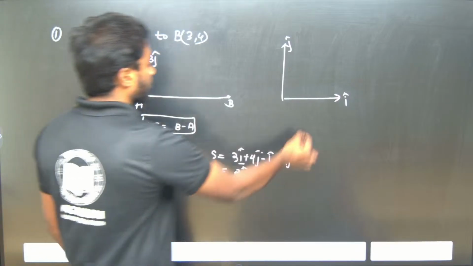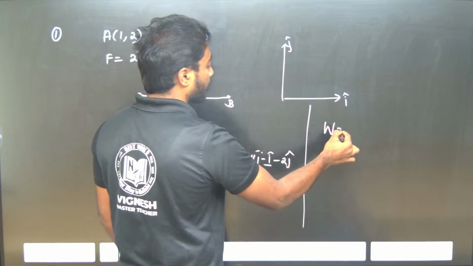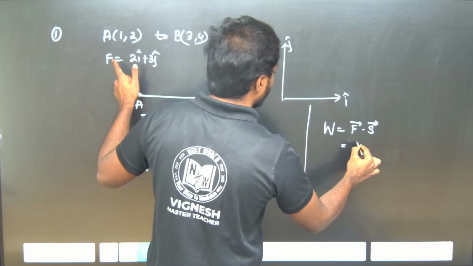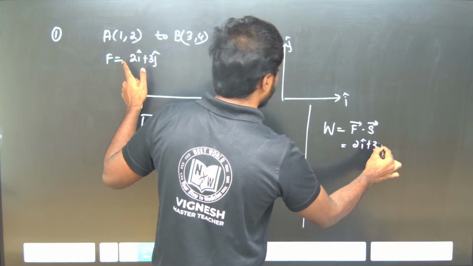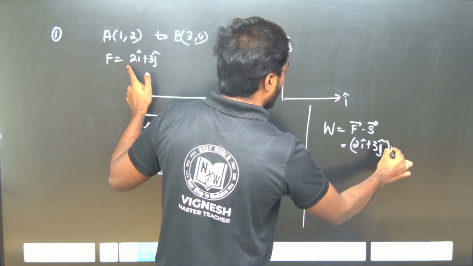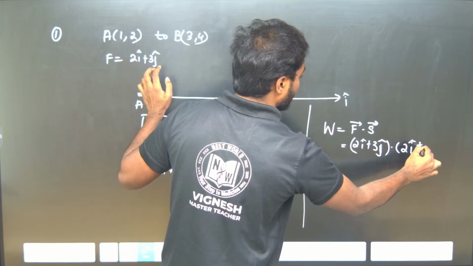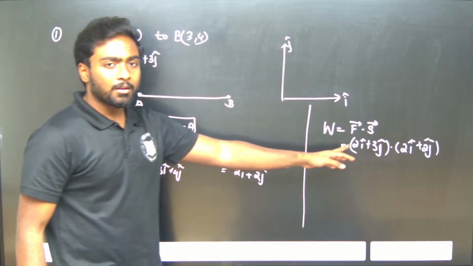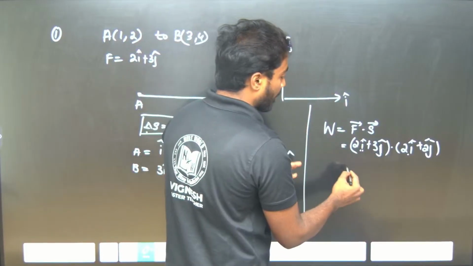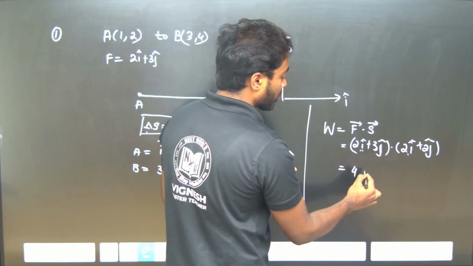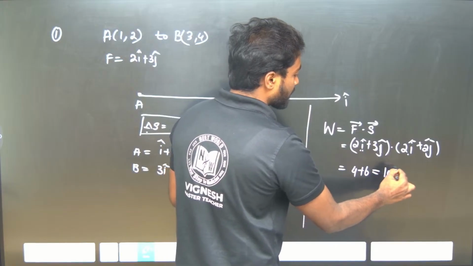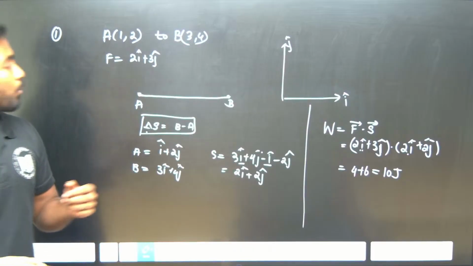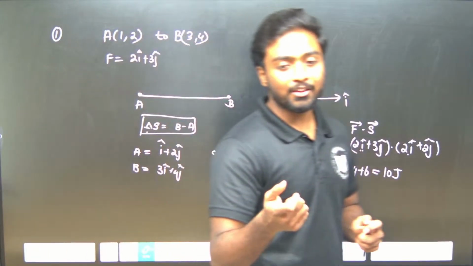Now the force they have given. Work done is nothing but F dot S. What is F here? 2I cap plus 3j cap dot 2I cap plus 2j cap. So this is my work done: 2I cap into 2I cap is 4, 3 into 2 is 6, so the answer is 10 joules. This is how we will proceed with these kinds of questions where the points have been given.